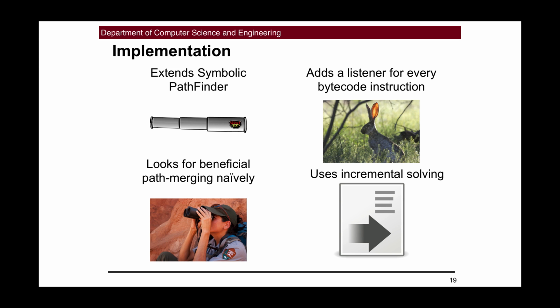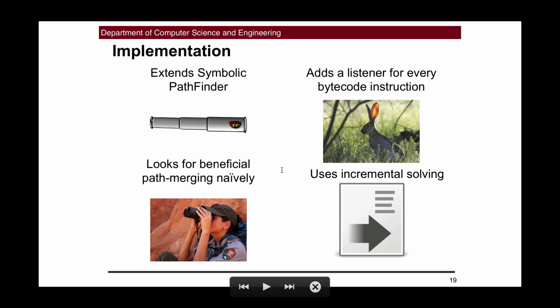Java Ranger is implemented as an extension of an existing symbolic execution tool called Symbolic Pathfinder, or SPF. And the way Java Ranger works is that it uses a feature of SPF called a listener. A listener is a piece of code that is executed before or after every single Java bytecode instruction. And so Java Ranger's listener essentially checks first if the instruction that is about to be executed is a branching instruction or not. And if it is, then Java Ranger checks if it already has a summary for the region of code which is about to be executed at the branching instruction. And if Java Ranger does have a summary, it then chooses to use the summary and moves SPF's current point of symbolic exploration to the end of that region of code.